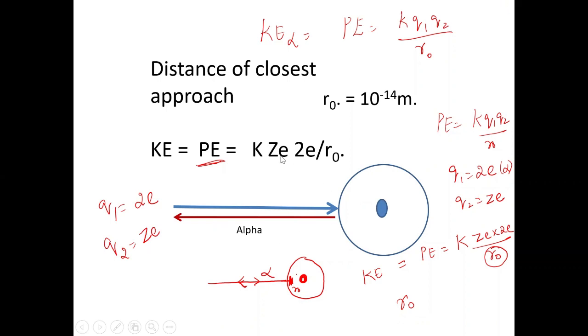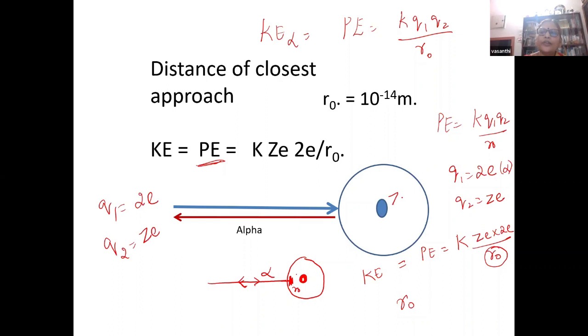Okay, so K into Q1, Ze is the charge of the gold nucleus. According to the Rutherford model, you know that the entire positive charge is concentrated at the center. So due to the electrostatic force of repulsion between this Ze and the alpha particle, whose charge is 2e, the kinetic energy gets converted into potential energy. So we can calculate now R naught. R naught will be K into 2Ze square by K. If I know the kinetic energy of the alpha particle, I can find out this distance of closest approach.